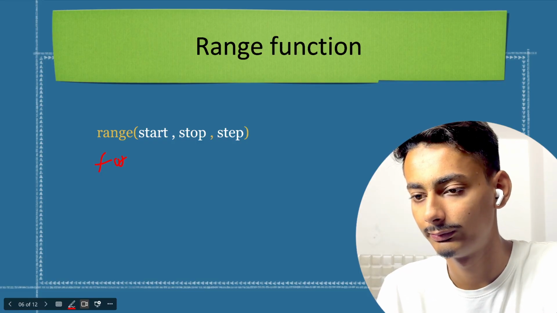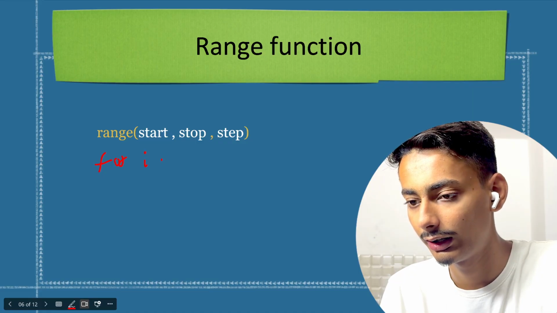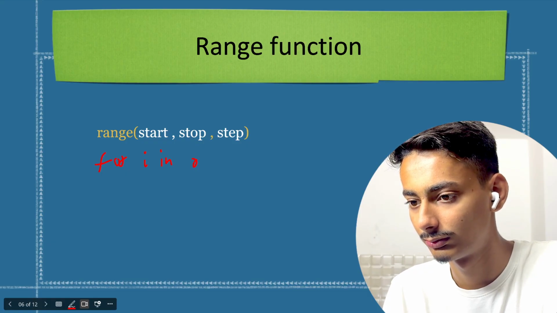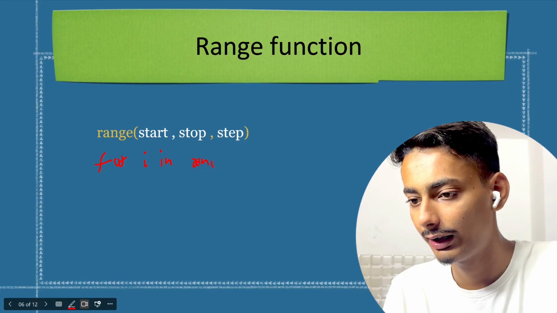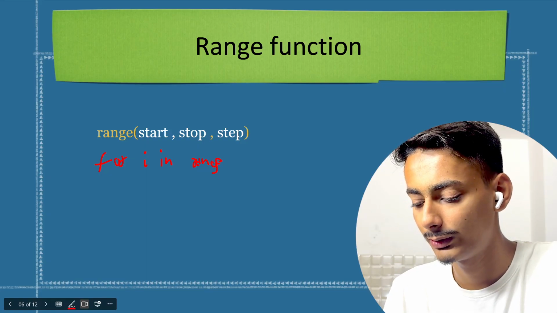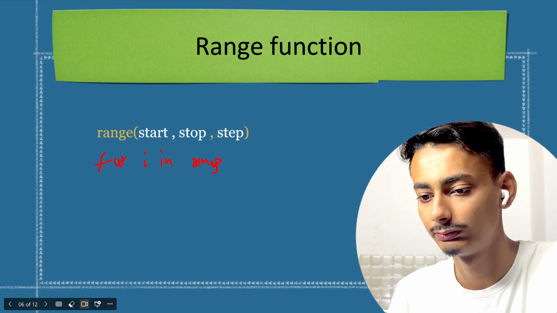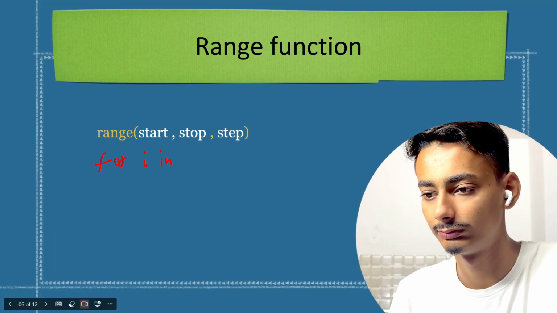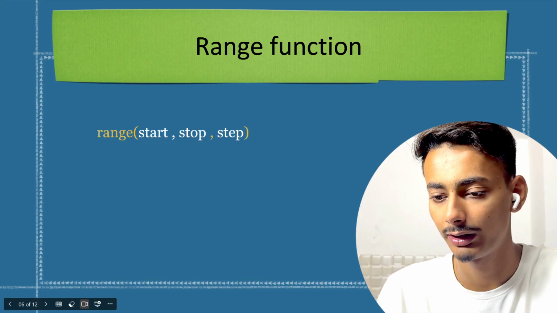Yes, for I in range. Rather than writing I, I can also write number. Please forgive me for my poor handwriting. Let me write it again.